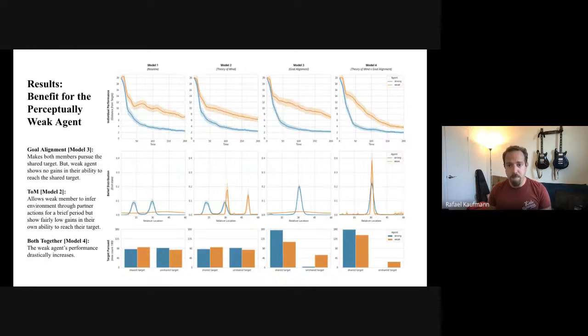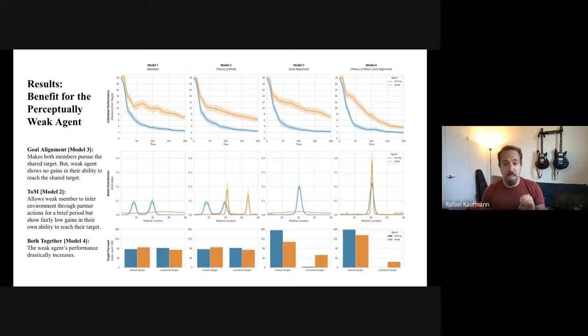And we'll see how they influence the behavior of individual agents, but most of all, the behavior of the global system. In our baseline, we see that strong agents in blue are consistently able to reach high reward locations, while weak agents in orange struggle a lot more. We find that theory of mind by itself is not able to improve outcomes. Weak agents try to triangulate their own position from the strong agent's behavior, but often fail because of the ambiguity introduced by the private goal. And goal alignment by itself doesn't help either, because weak agents now have a single high reward target, but still can't consistently navigate there. However, putting the two capabilities together does result in a drastic improvement, especially for weak agents.